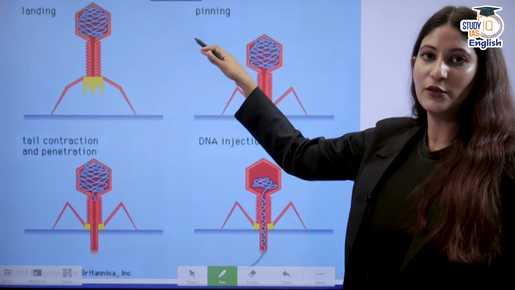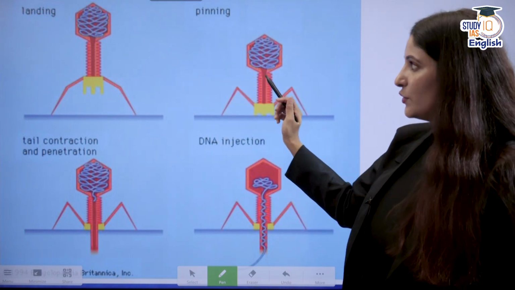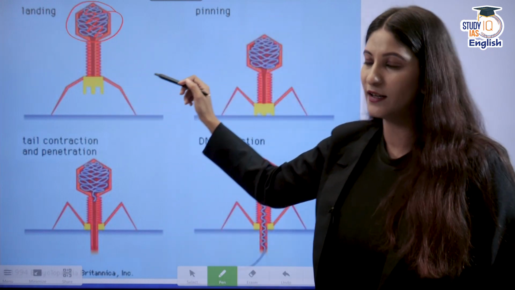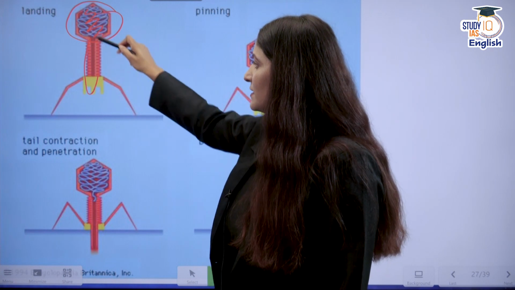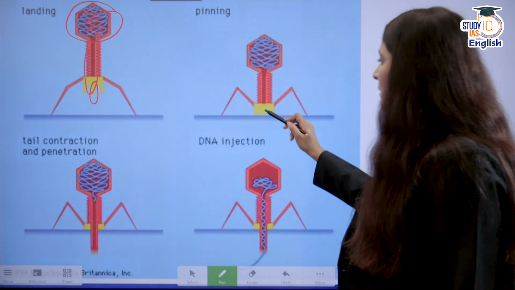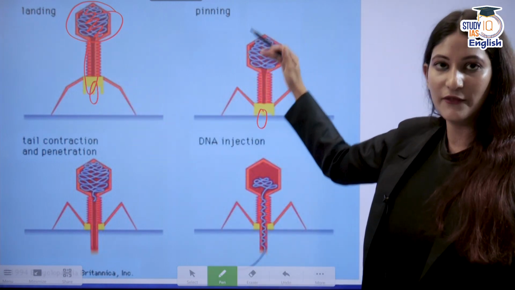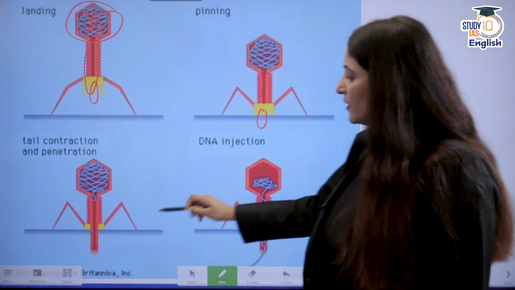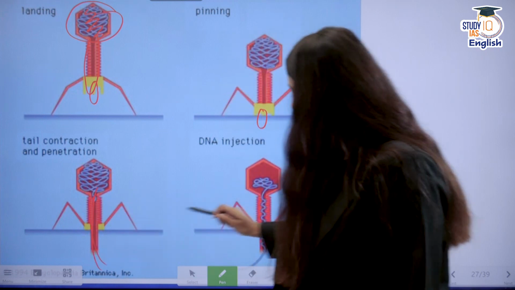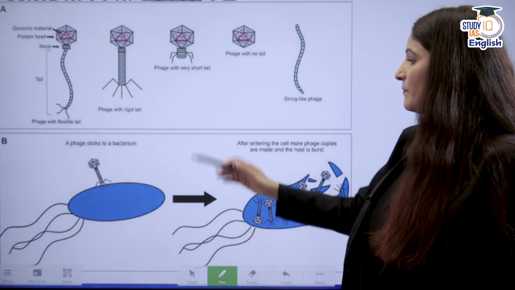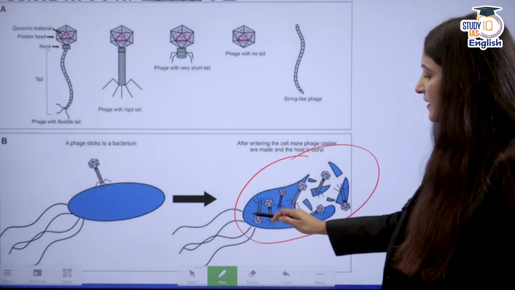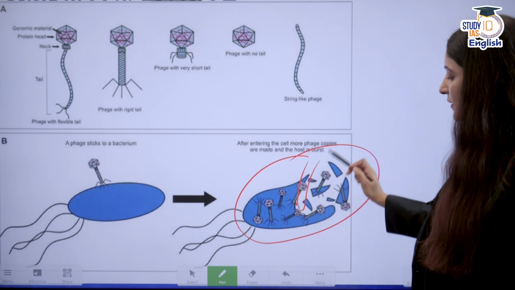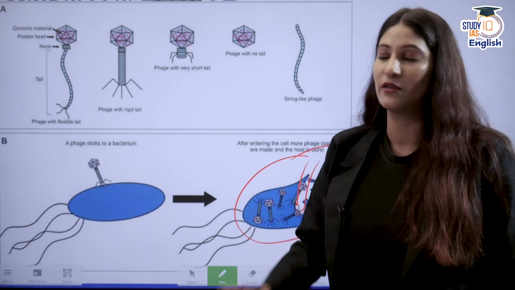And as I have already told you about this in one of my classes, I will tell you here as well. This is the head which consists of the DNA of the virus, bacteriophage if we are talking about. This is the tail, and the tail also has a pointy end. Through this pointy end only, the bacteriophage is able to puncture the bacteria, and through this tail, it launches the DNA inside the bacteria. Once the DNA goes inside the bacteria, they start to replicate itself. The virus will replicate itself and finally the bacteria will die. It will explode. The pressure will be such.